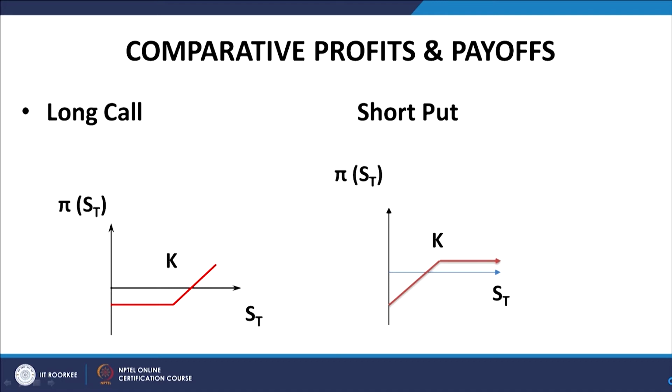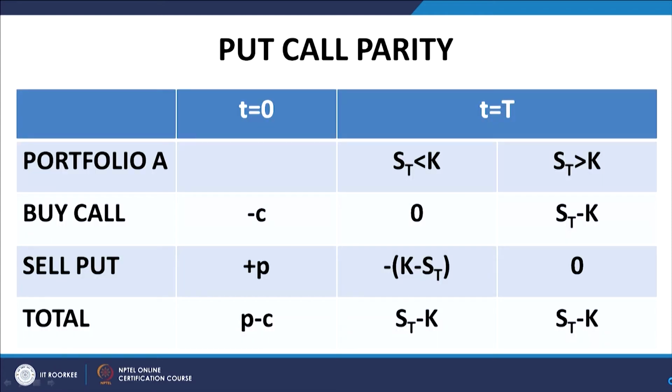Here again, once the price increases beyond the exercise price, you start making profits, but here the profit is confined to the amount of premium in the case of the short put. In the case of a long call, of course, the profit theoretically at least is unbounded, because the higher the stock price in the market on the date of maturity of the option, the higher is the payoff from the option.